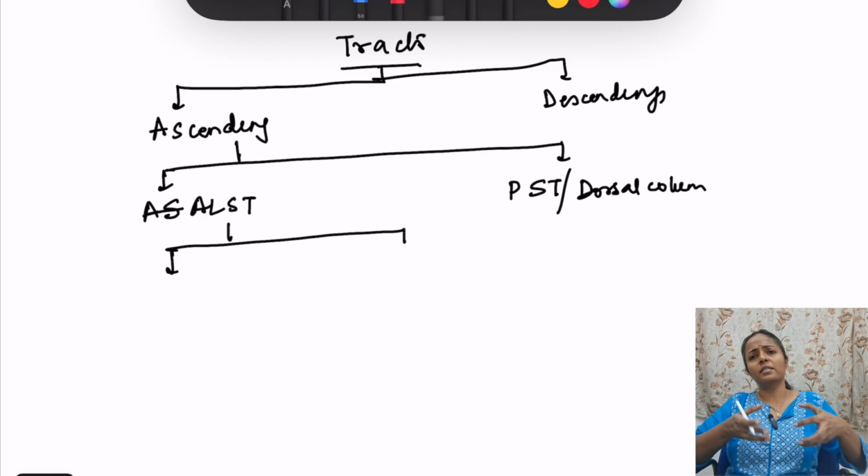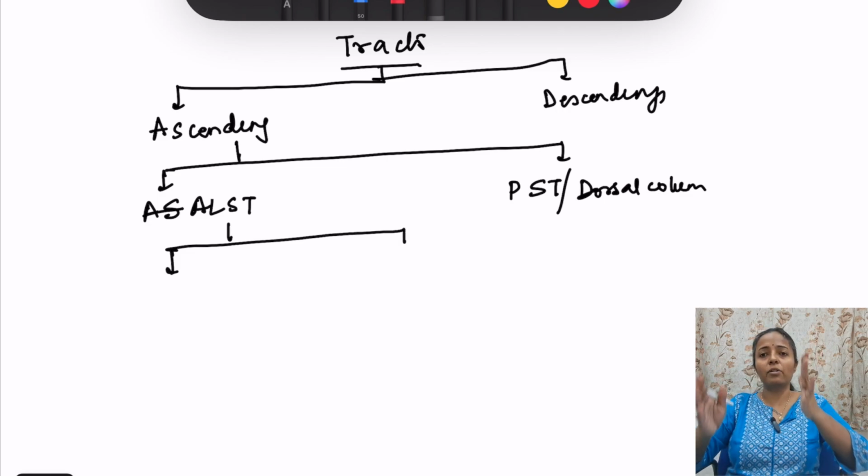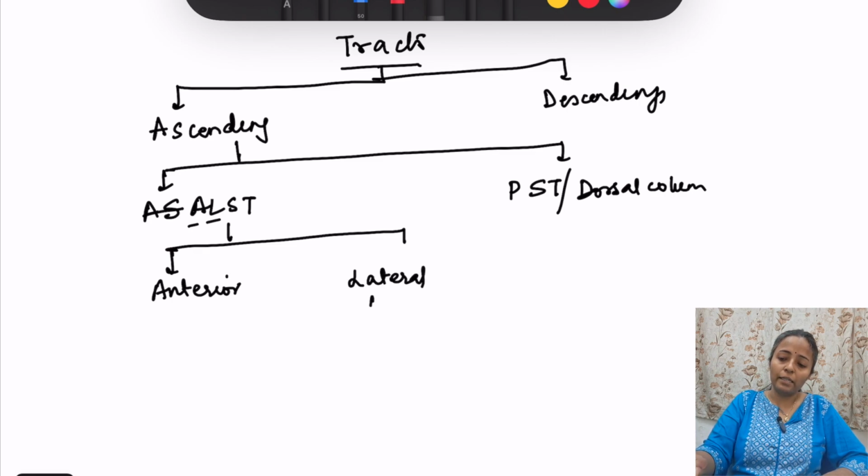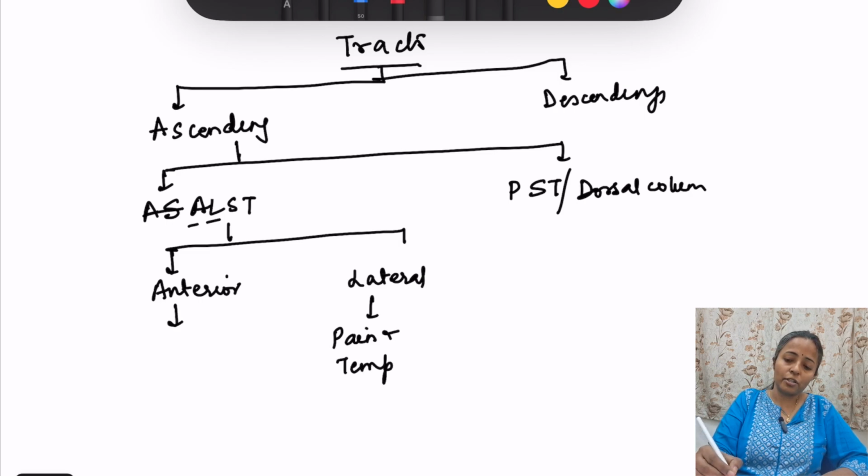Basically it is starting and then it is traveling in the spinal cord as two different tracts, that is anterior and lateral. Lateral, the sensation which it is carrying is pain and temperature, and anterior, the sensations which it is carrying is crude touch, okay, itch and sexual sensations.